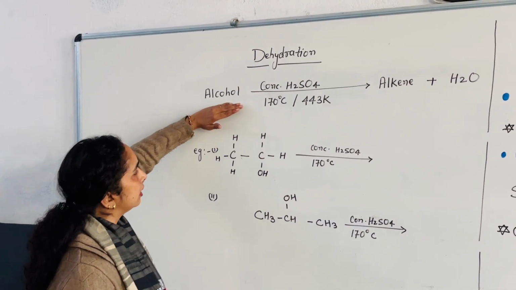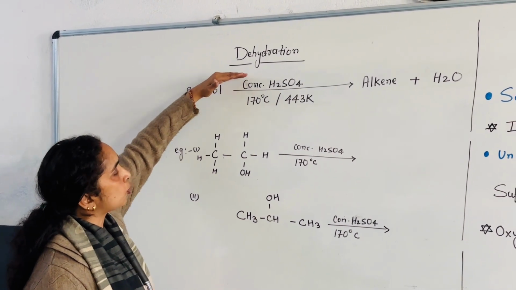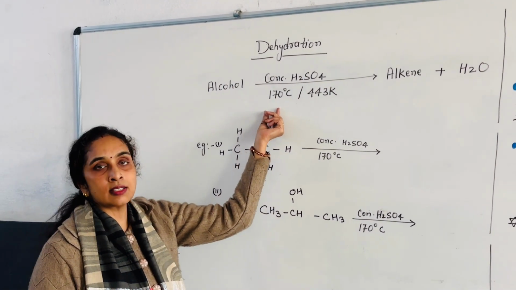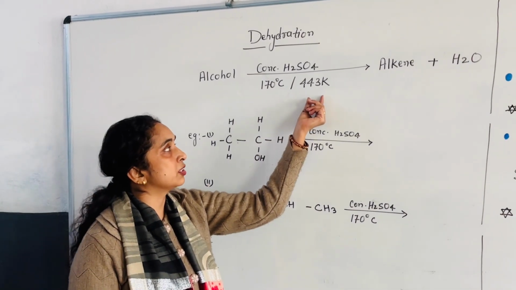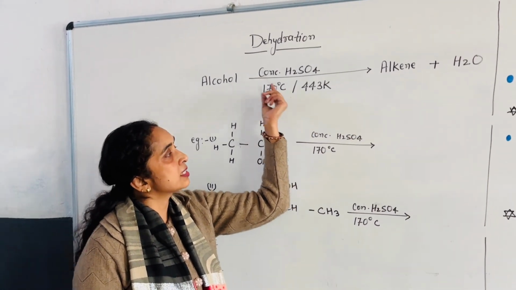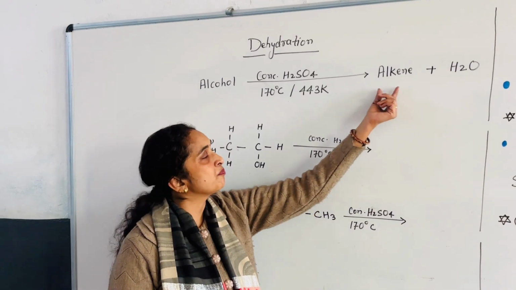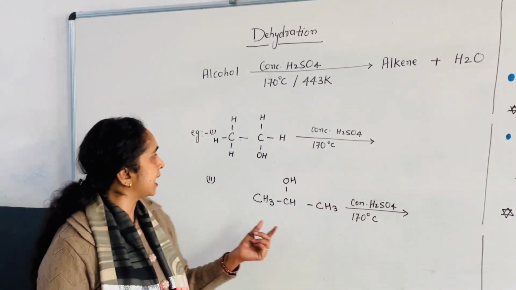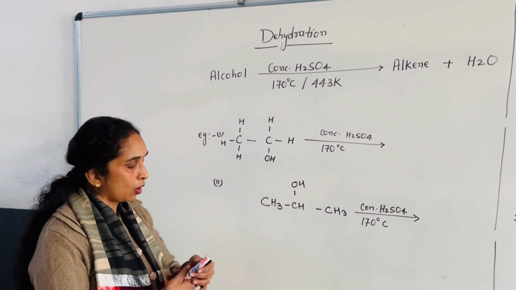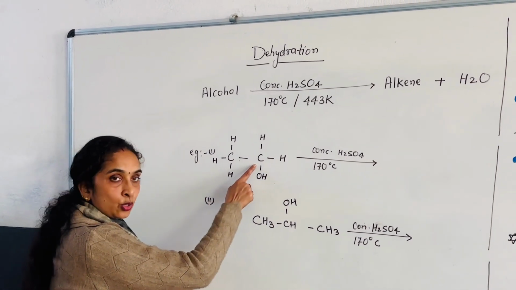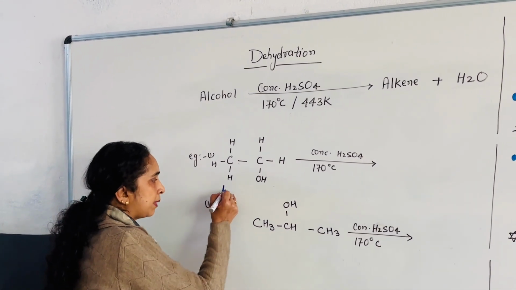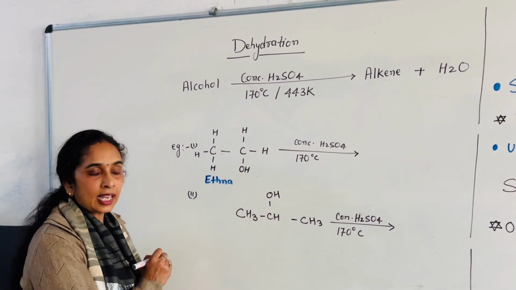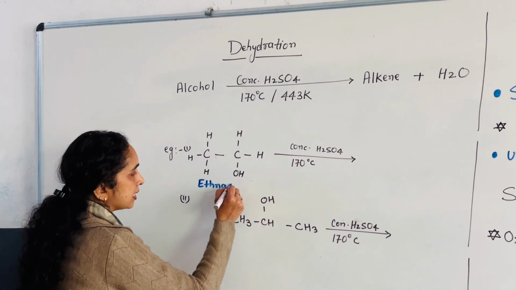So, alcohol in the presence of concentrated sulfuric acid at 170 degrees Celsius or 443 Kelvin releases one water molecule and is converted into alkene. As for example, if ethanol is given, since there are 2 carbon atoms, for 2 carbon atoms it is eth, and single bond it is ane, and for OH it is ol.